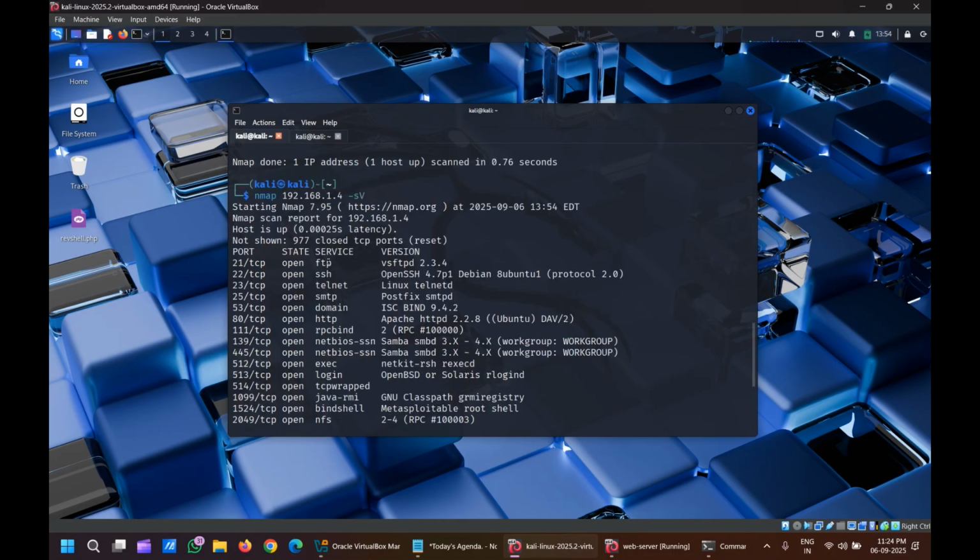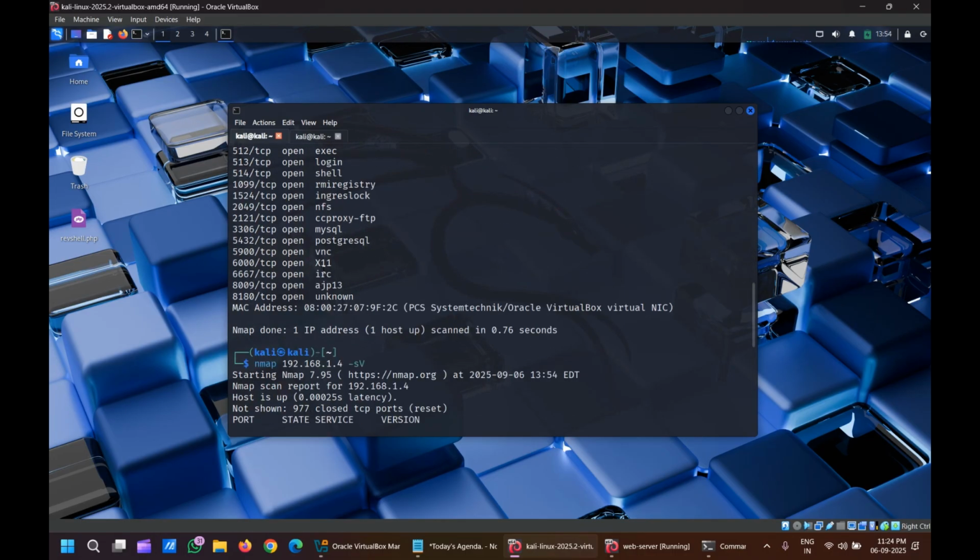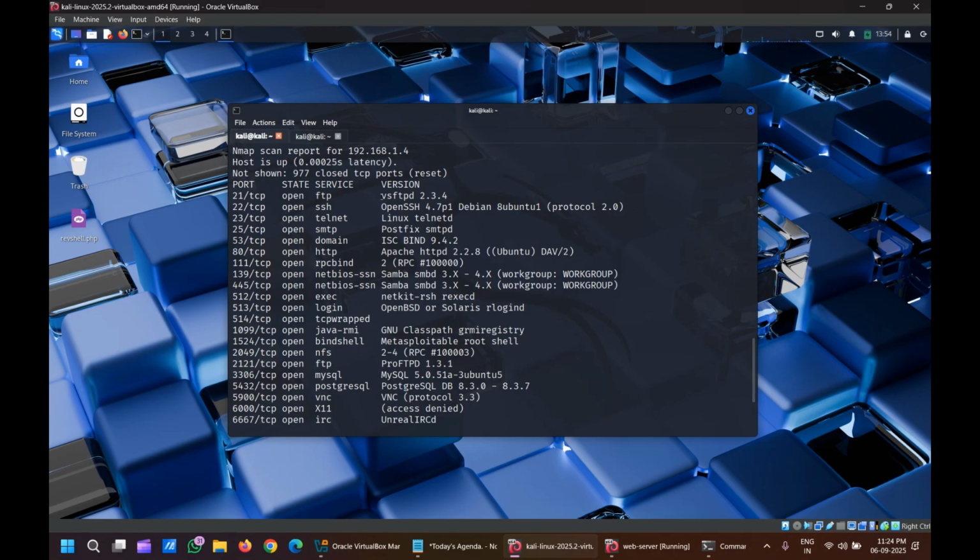Are you able to see here? It's the same data as before, but one column is externally added, that means the version column. Are you able to see port 21? It is open, service is FTP. The version is vsFTPd 2.3.4. It's the same for SSH, OpenSSH 4.7p1 Debian, and the same for Telnet and SMTP. Wherever we get a version, Nmap will take the version and show it in front of us. So by taking this data, we can see that versions are there.